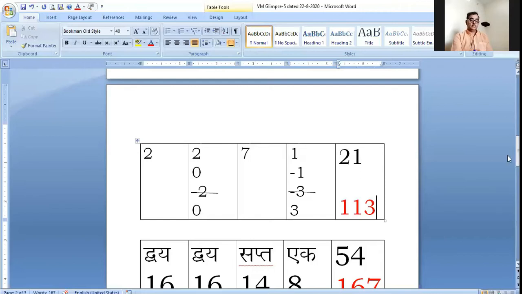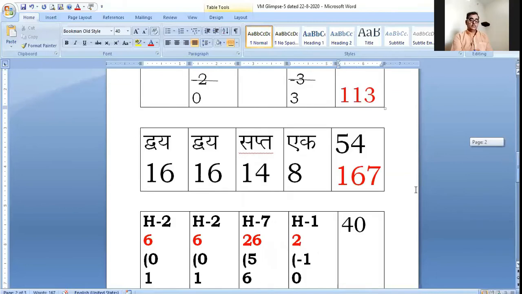We had Sha as 2. 2 means Duve. Then E means 2, Duve. Then 7 means Sapt. Then Ek means Ek. So these values 2, 2, 7 and 1 are the TCV value of formulation Shiv. First letter Sha is of value 2, and 2 means Due. Then E value 2, formulation is Due. Then 7 is the formulation Sapt. Then Ek value is Ek.